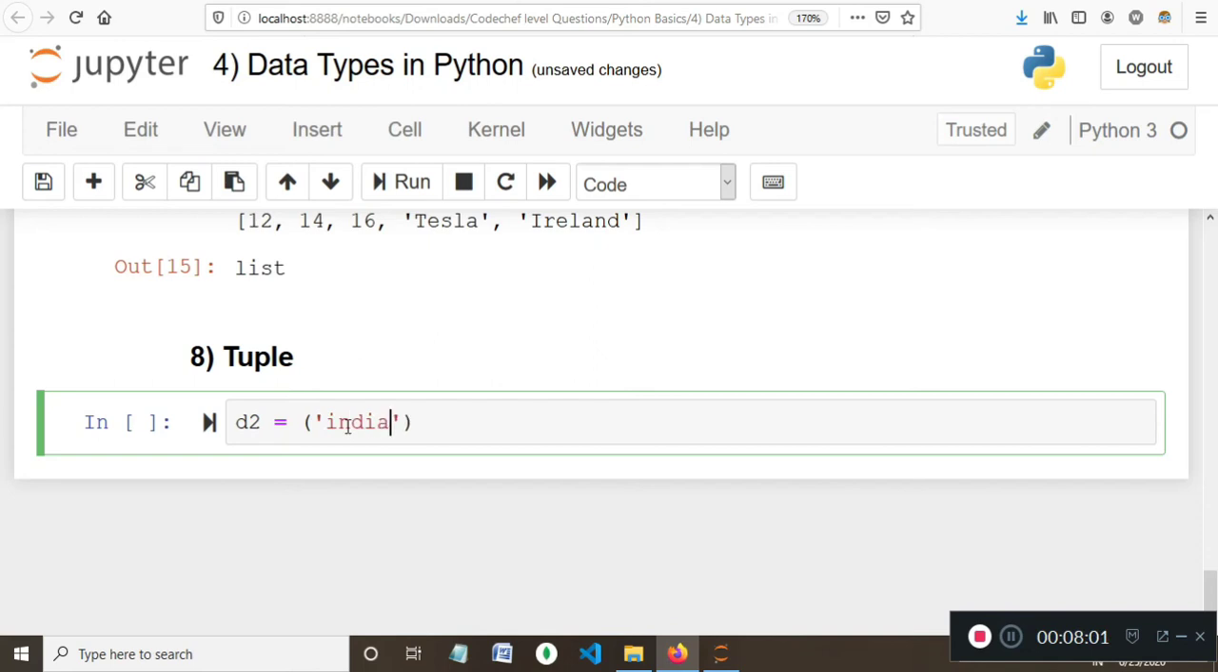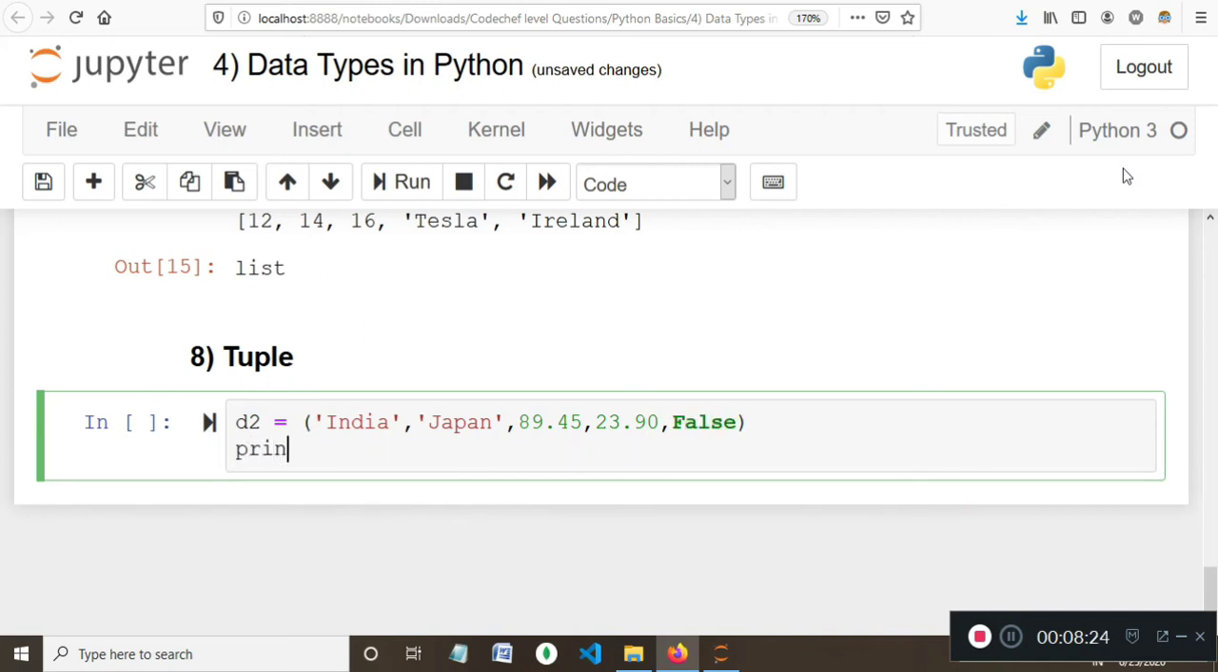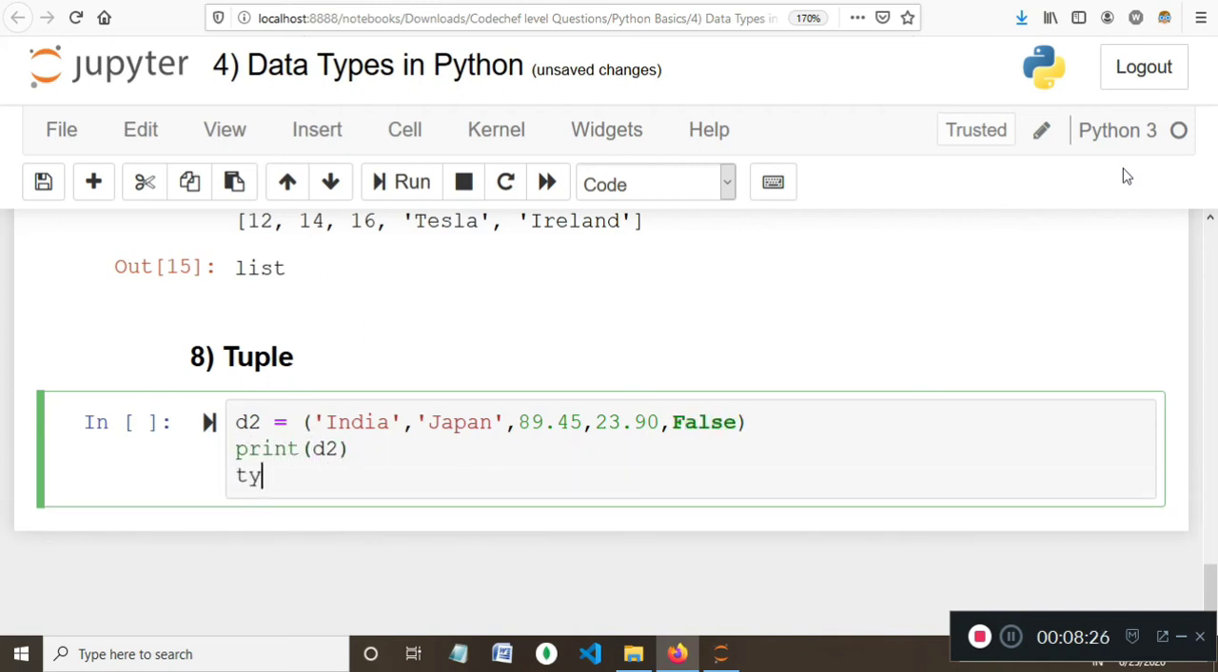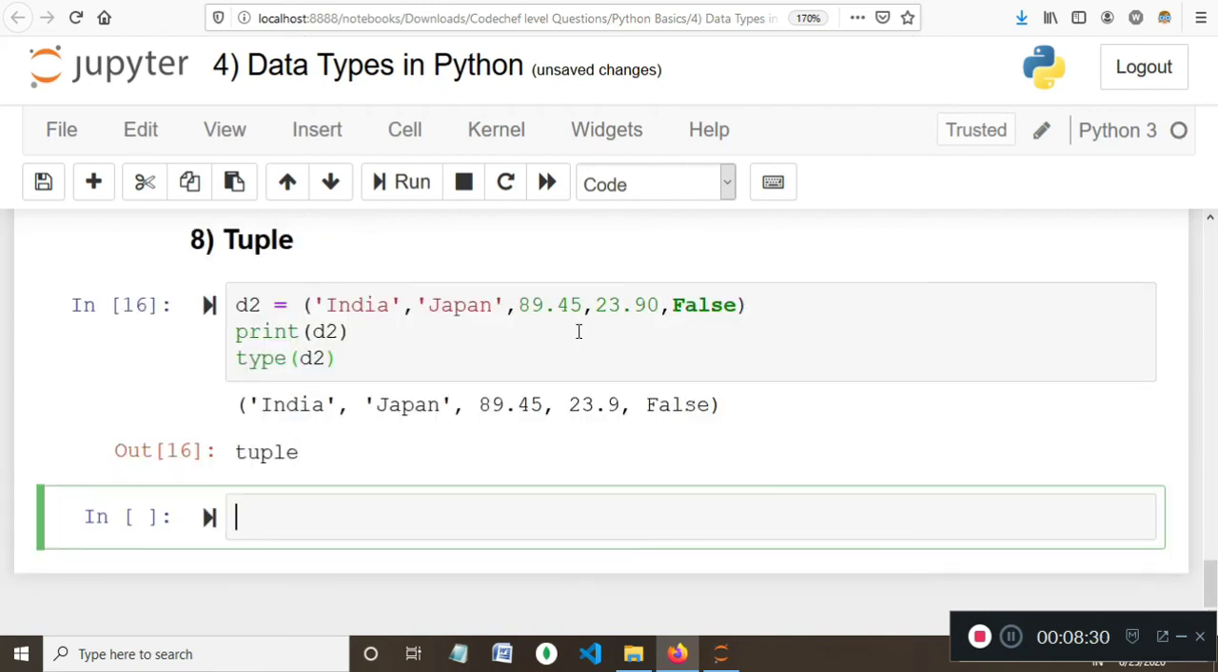Say for example, I'll be using India, Japan, 89.45. For no reason I'm adding these values, some dummy random values. Print d2, and I'll check its type, and this should give me tuple.